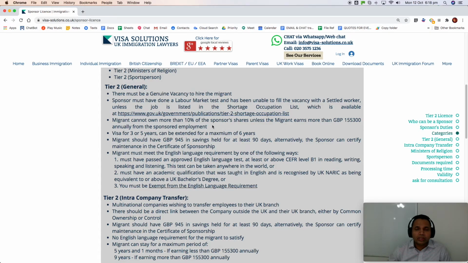A migrant cannot own more than 10% of the sponsor's shares unless the migrant earns more than 155,300 annually from the sponsored employment. So not more than 10% holding for the Tier 2 migrant visa, either for 3 years or 5 years, and the maximum an individual can be on Tier 2 is up to 6 years. Usually at the end of 5 years, if the requirements are met, usually the salary requirement, then there should be a list of documents.